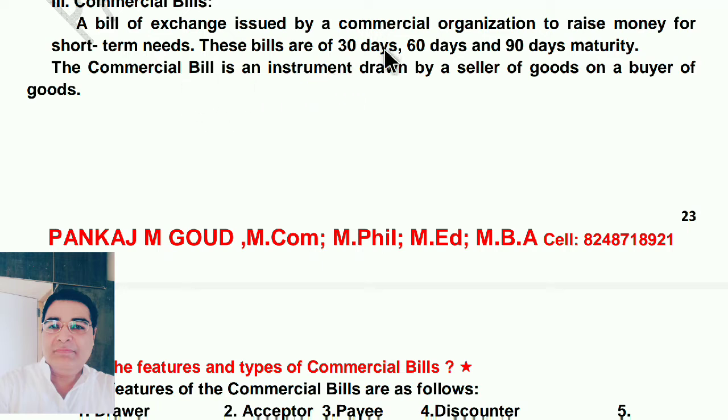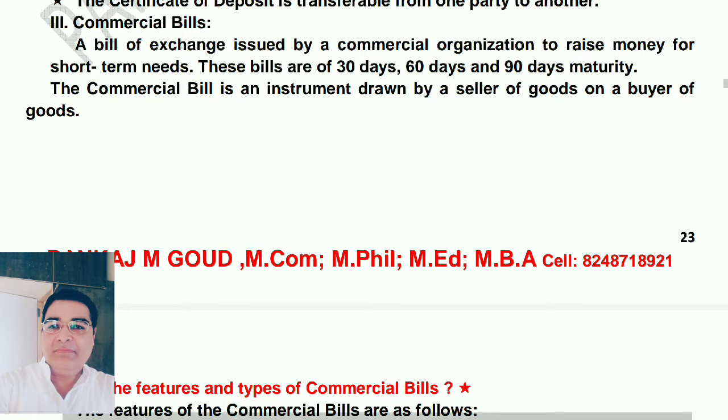These bills are 30 days, 60 days and 90 days. So commercial bills are of three types: 30 days, 60 days and 90 days. They can ask in the examination, what is commercial bill? So you can write very easily. These bills are of 30 days, 60 days and 90 days of maturity. The commercial bill is an instrument drawn by a seller of goods on a buyer of goods.